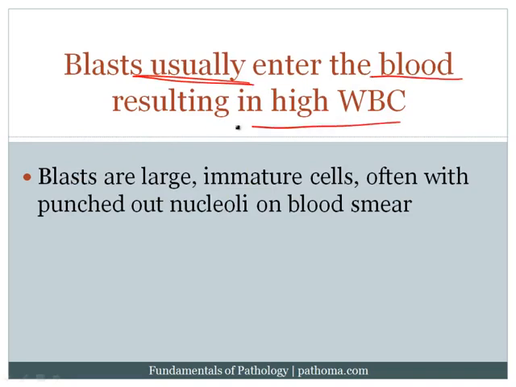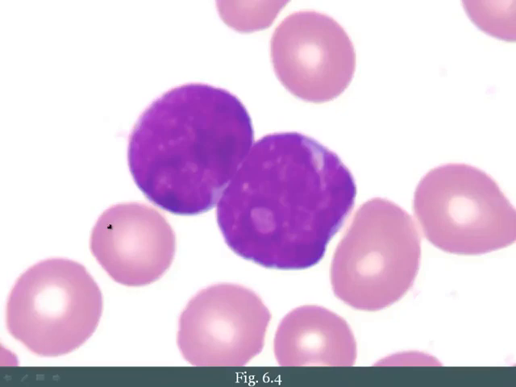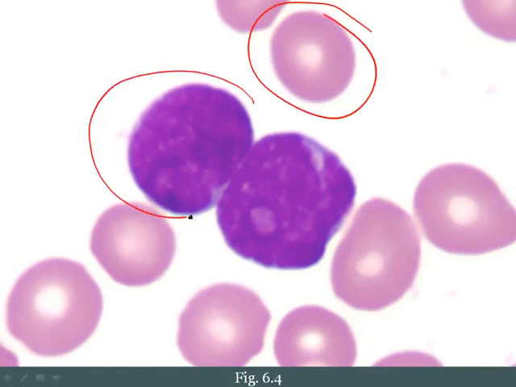If we were to look at these blasts on a blood smear or even on a bone marrow aspirate, we would see that the blasts are large, immature cells with a punched out nucleolus. I've included in your text a picture of a blast. A few important things. First of all, these are large cells. Here's the normal red blood cell. Clearly, these cells are much larger than the normal red blood cell. So one feature of a blast is that it is a large cell.